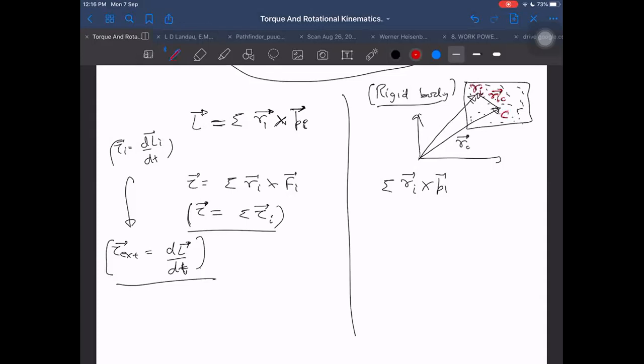Is it clear? I can write Ri is equal to Rc plus Ric. So Ric plus Rc, cross m times the velocity of i with respect to C plus Vc, the velocity of the center of mass. That is the net angular momentum for the rigid body.